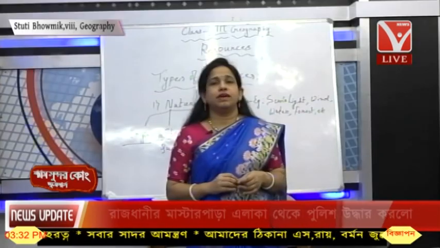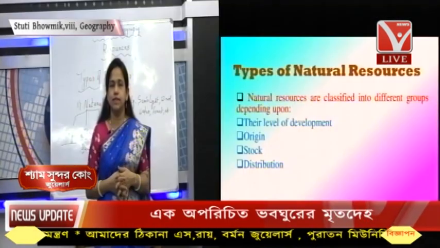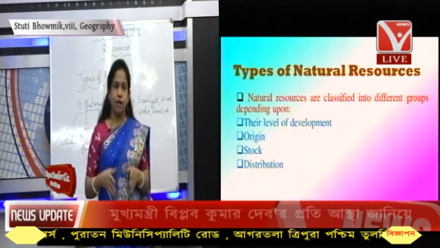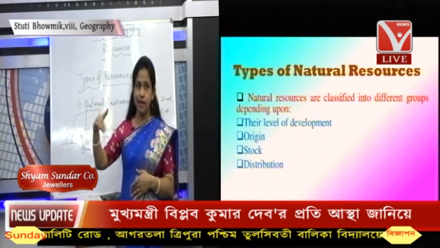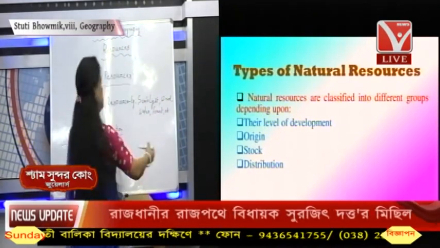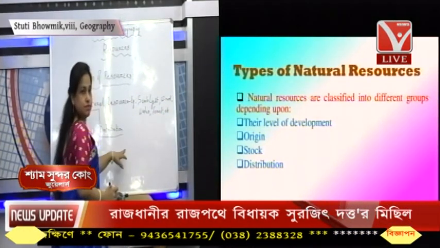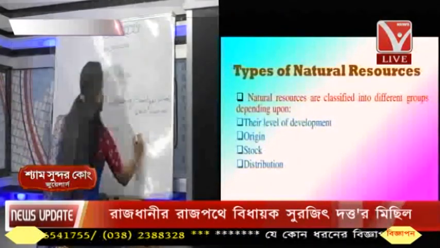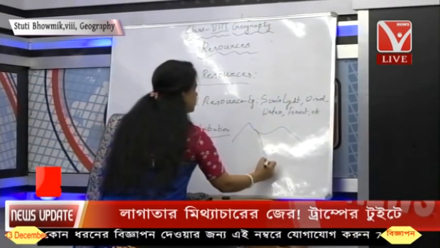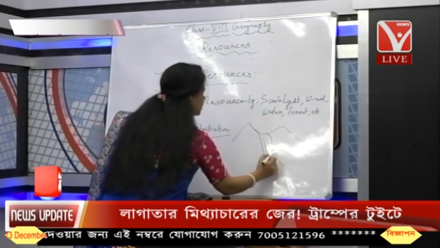So for this we need a voluminous flow of water, a river that is flowing from a very high level. Let me show you this one. Suppose that's a hilly region, and a river is flowing down with a lot of water.